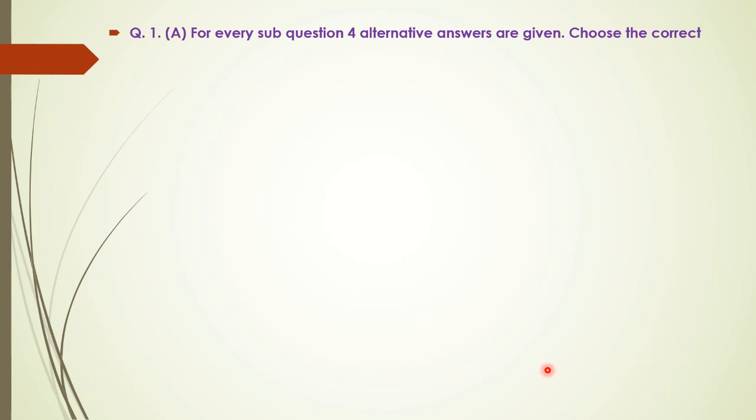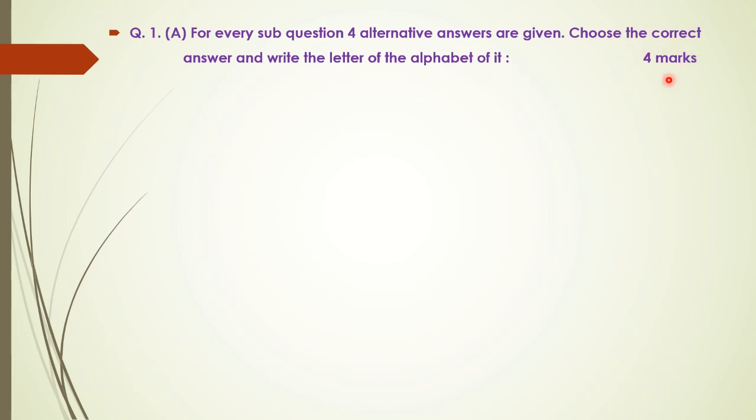So these were general instructions. Now let us see the questions. So here question number 1A is like this. For every sub question, 4 alternative answers are given. Choose the correct answer and write the letter of the alphabet of it as it is told. You have to write A, B, C or D.